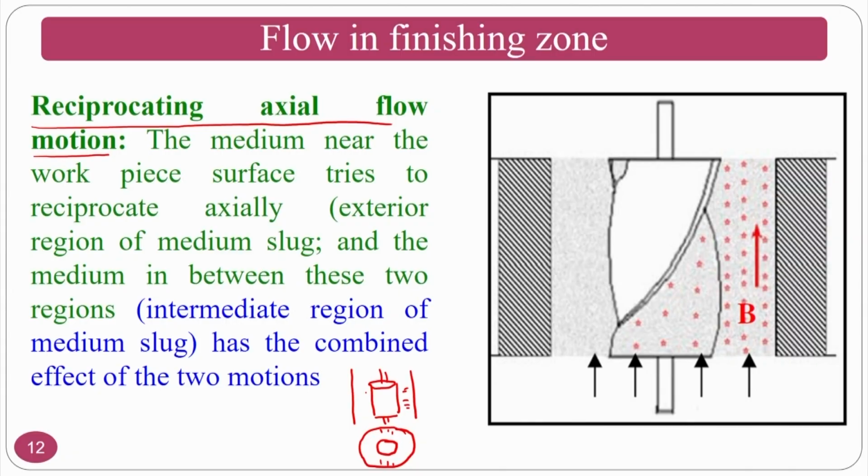How do you determine if it is purely reciprocation motion? Then you will have straight lines. Assume that I have a grinding surface like this and I have the grinding lay, that is the predominant surface direction. If I am moving my abrasive particles like this, the final finishing lines, or the surface lay, in the abrasive flow finishing process will be like this.